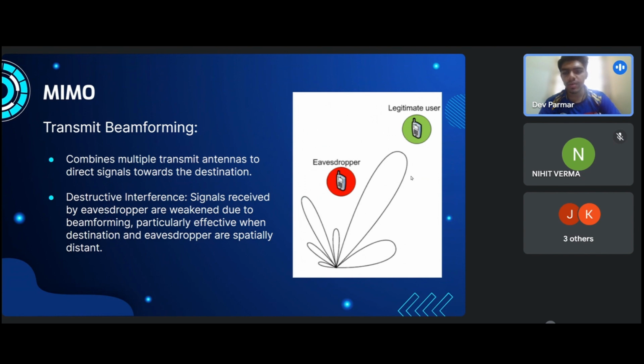Transmit beamforming is a signal processing technique that combines multiple transmit antennas at the source in such a way that the desired signal transmits in a particular direction. Considering the eavesdropper and destination lie in different relative space to the source, the desired signal received at the eavesdropper will experience destructive interference and become very weak.